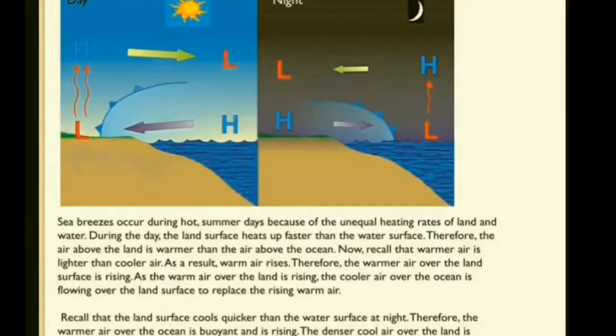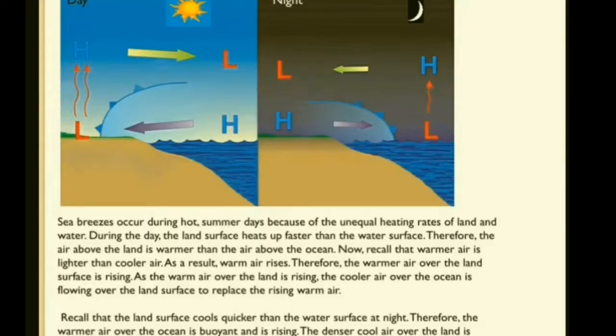During the daytime, when the sun is bright, the land gets heated up and forms a low pressure. The heated air rises, and the water body, which is cool compared to land, forms a high pressure. Wind always moves from high pressure to low pressure. So during the daytime, the sea breeze blows, from sea to land. But at night, what happens?